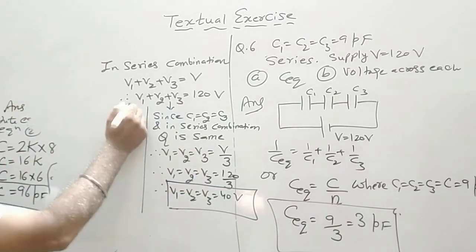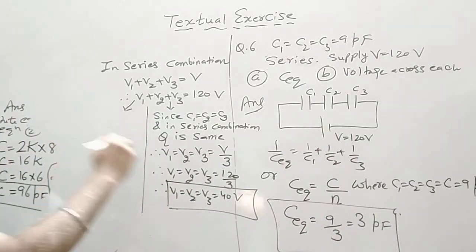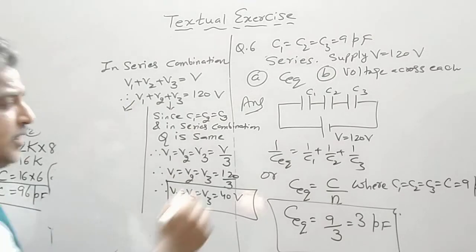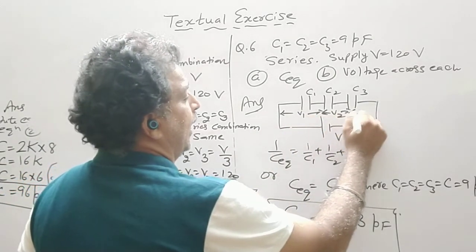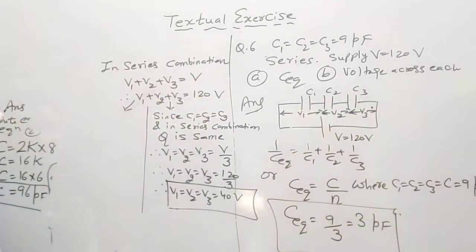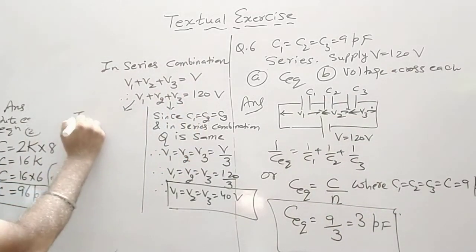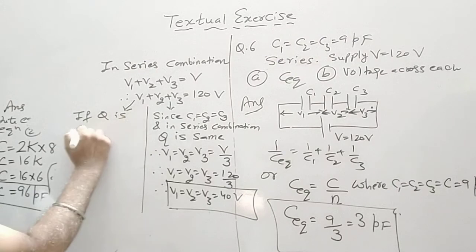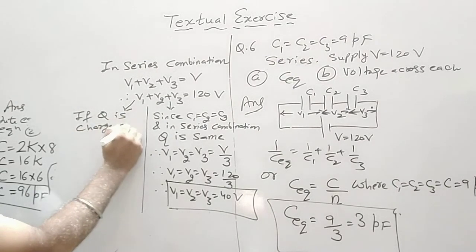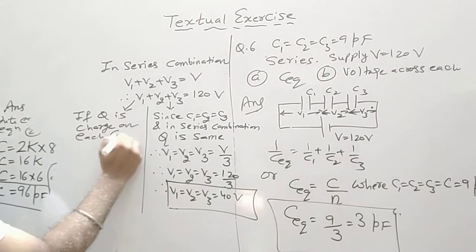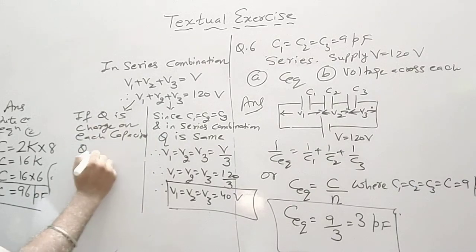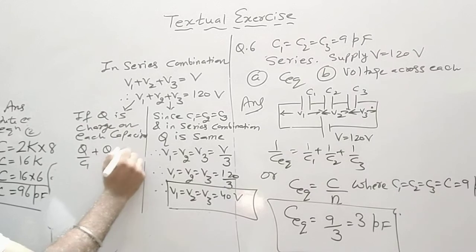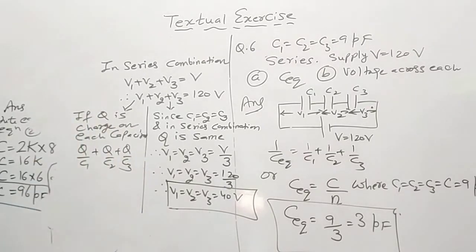Suppose it is not identical, then Q is the amount of charge on each capacitor. This is V1, V2 and V3. Now, if Q is the charge on each capacitor, then I can write Q upon C1 plus Q upon C2 plus Q upon C3.